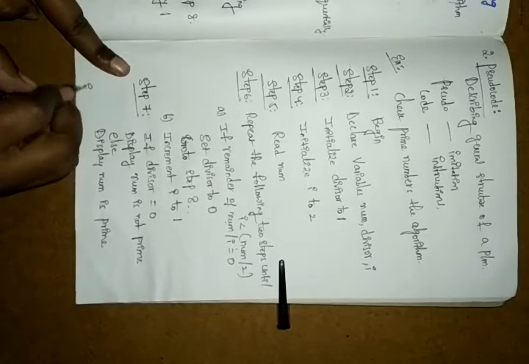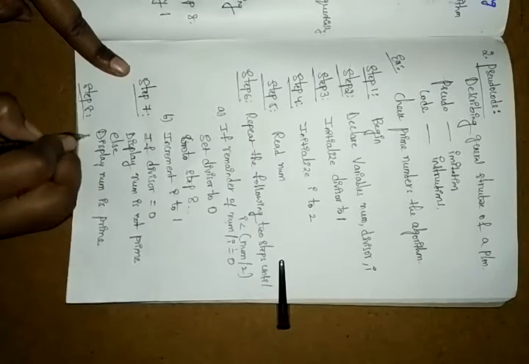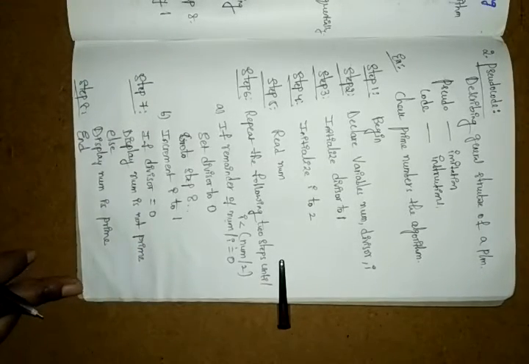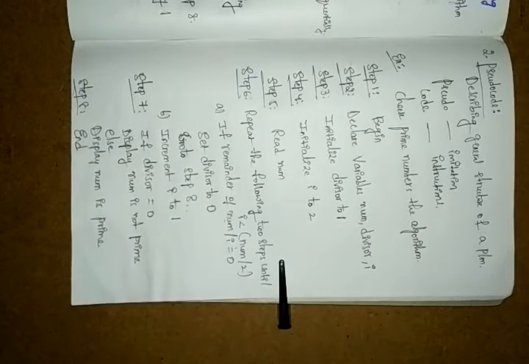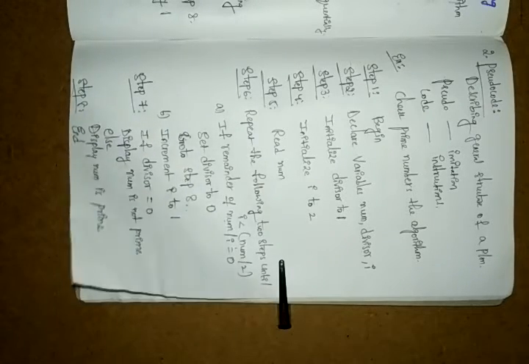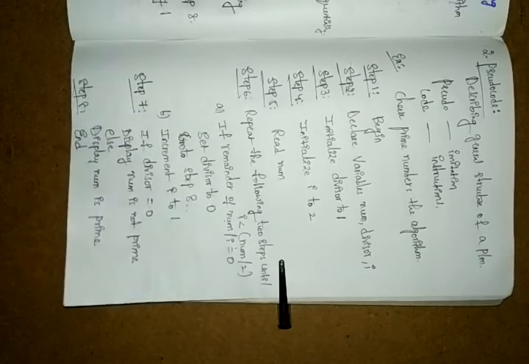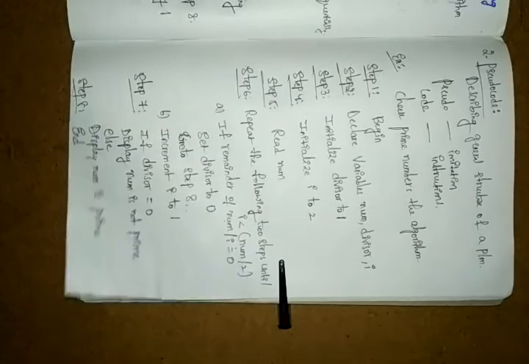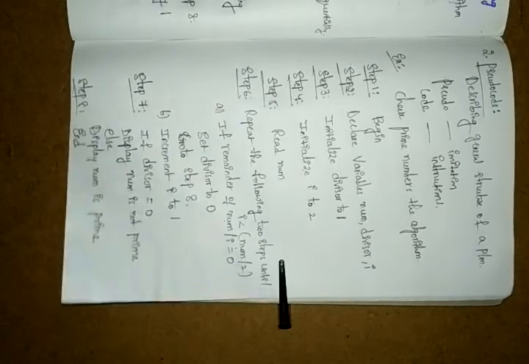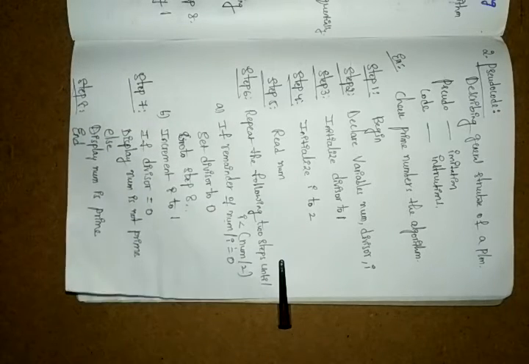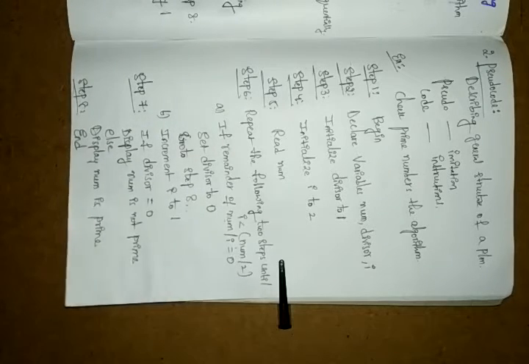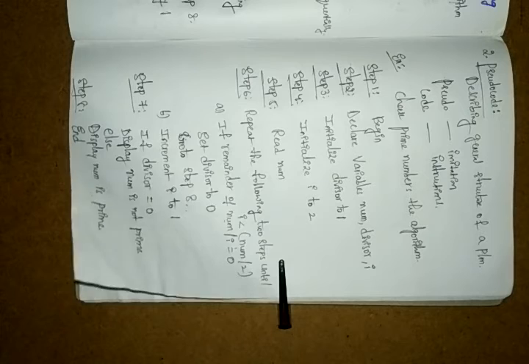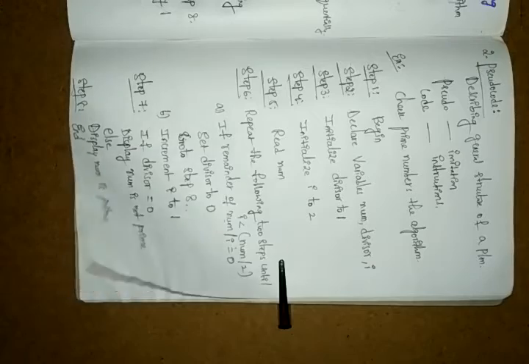And step 8. In this step 8 you have to end. Whether you start or stop, begin or end, depends on what you took in the first step. Here first you declare the variables and then initialize them. Your logic depends on the problem you took. It is not only 5, 6 or 7 steps. Whatever problem you took, the logic is created accordingly.